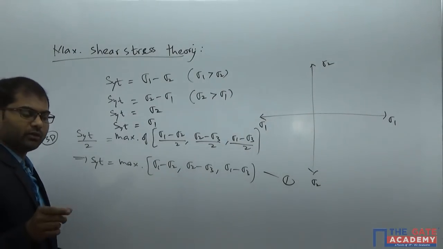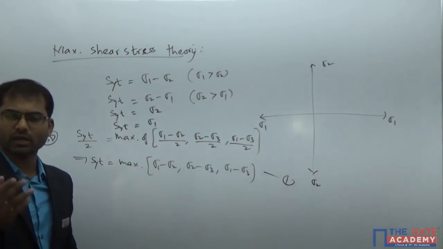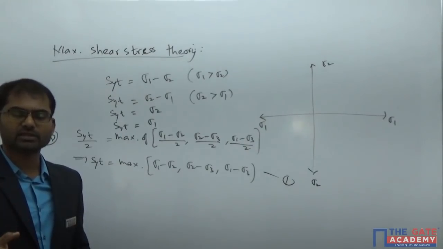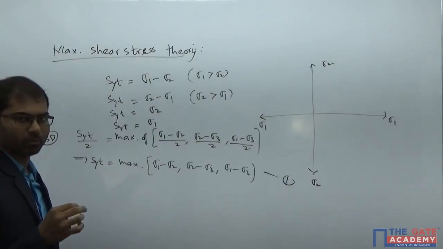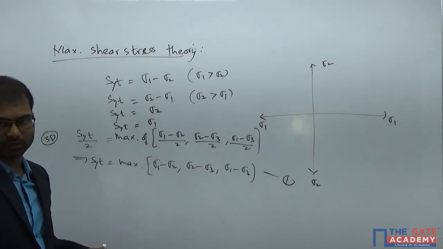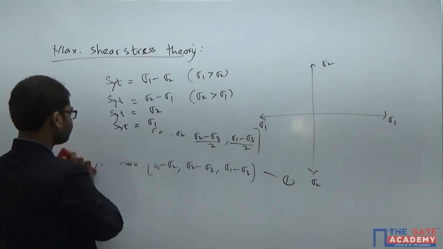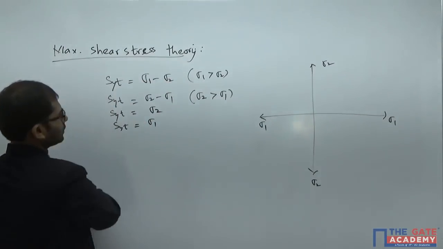Otherwise, if you do calculations of a 3D state of stress with the 2D formula or vice versa, you'll end up getting the wrong answer. Many previous GATE questions are given in that way itself. So you should be able to identify whether it is 2D or 3D and apply the correct formula. If it is 3D, go with this formula. If it is 2D, you go with the earlier formula. So you got these equations here.